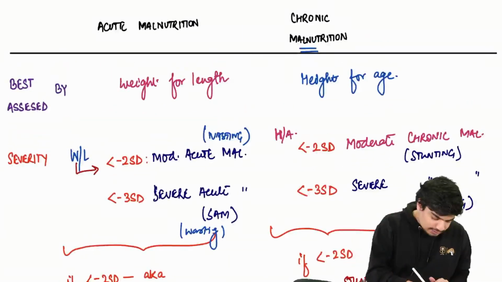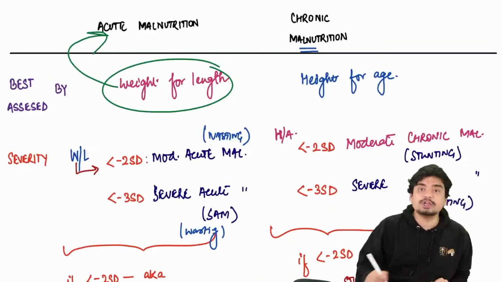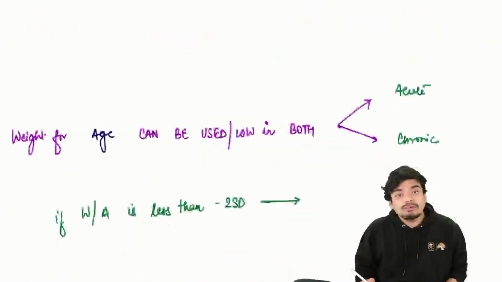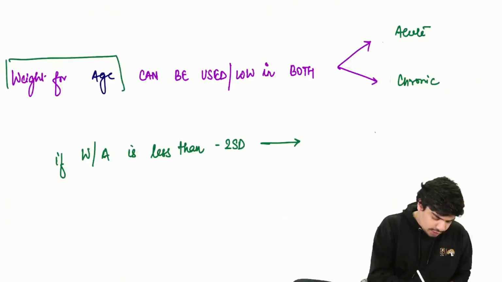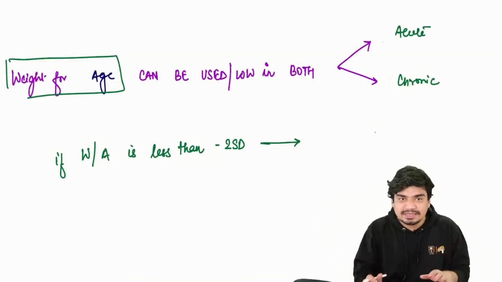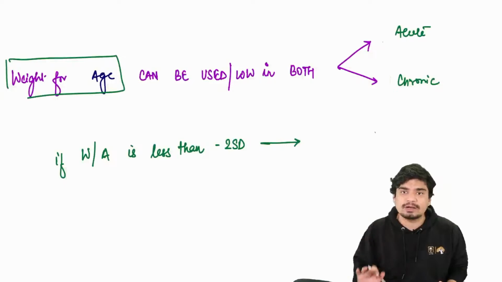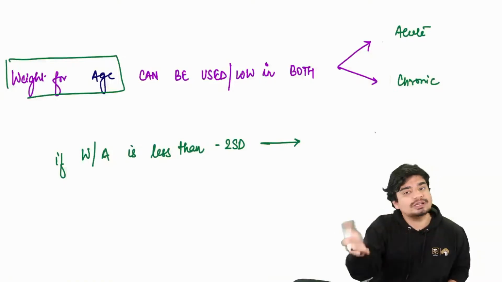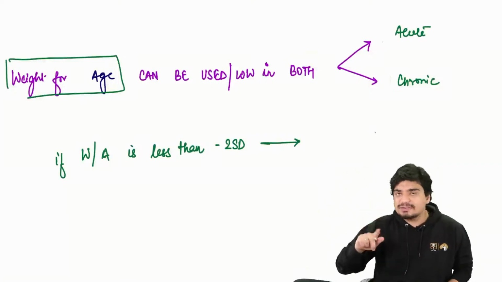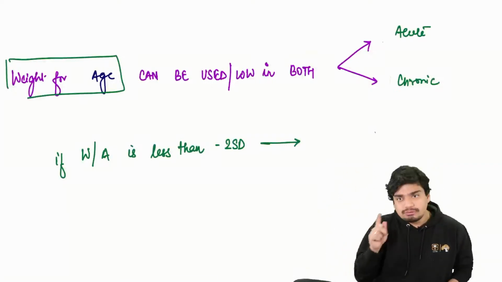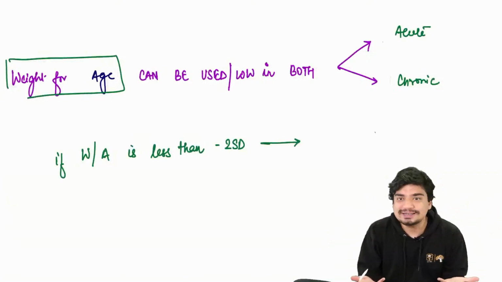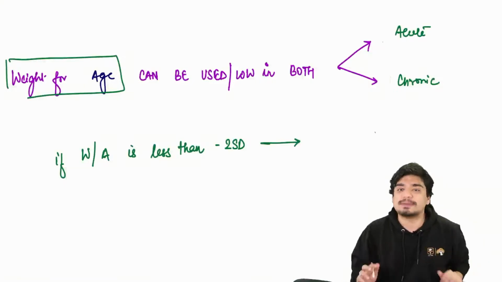Weight for length is very specific for acute malnutrition. Height for age is very specific for chronic malnutrition. Weight for age is there in both acute and chronic, so it doesn't have any specificity for either. The best parameter for acute malnutrition is weight for length. The best parameter for chronic malnutrition is height for age. Weight for age can be used for both, but because there is no specificity, it is not the best parameter.